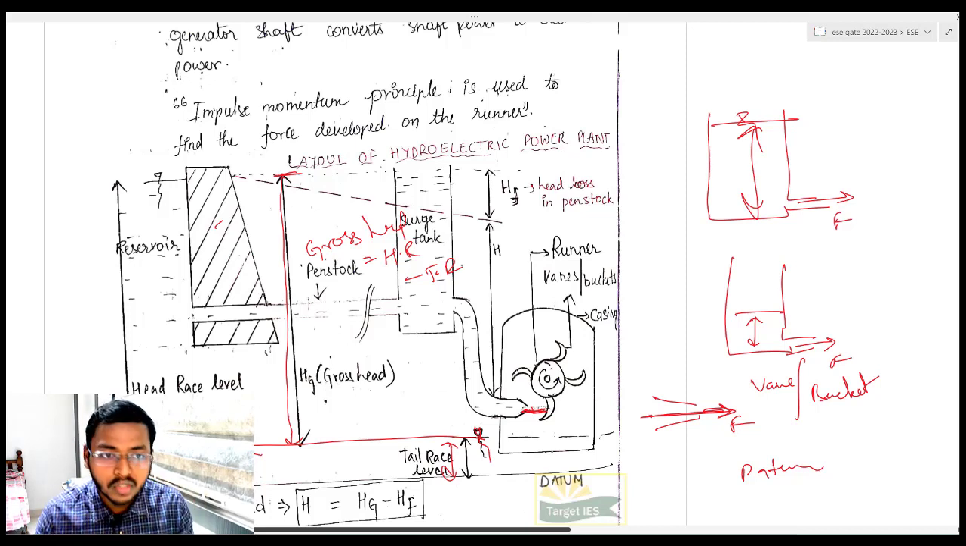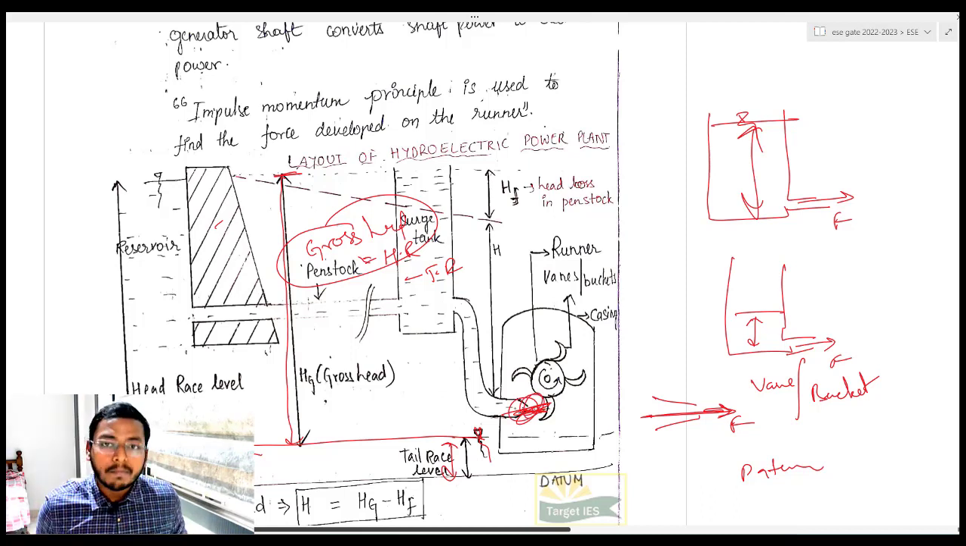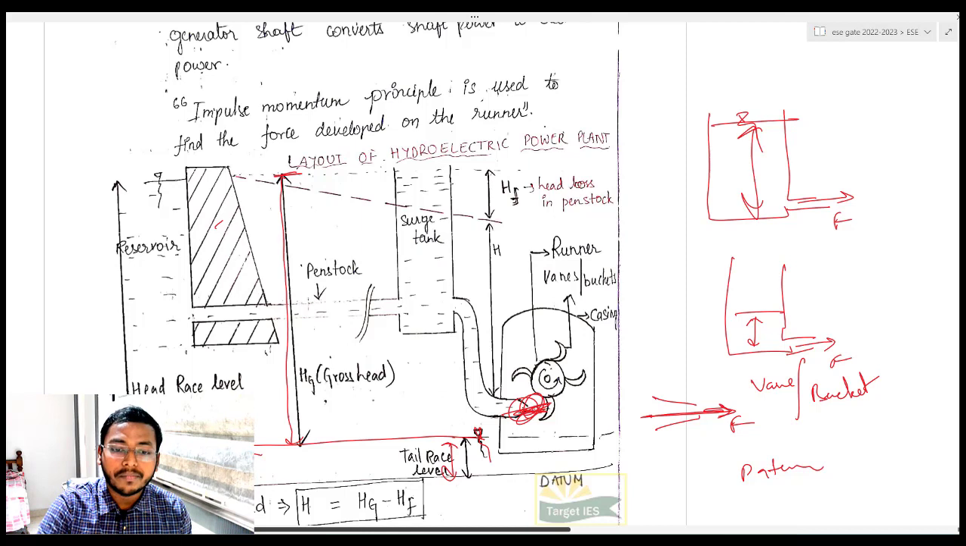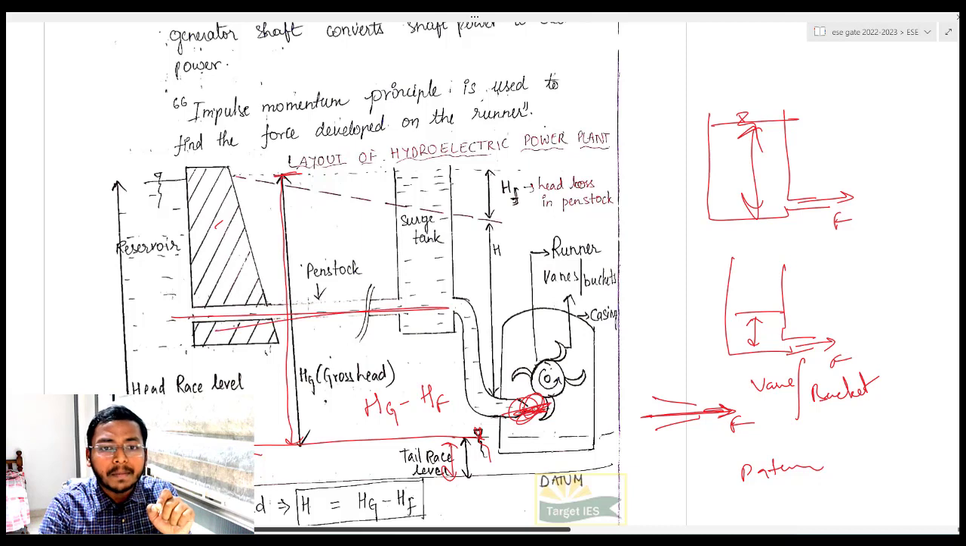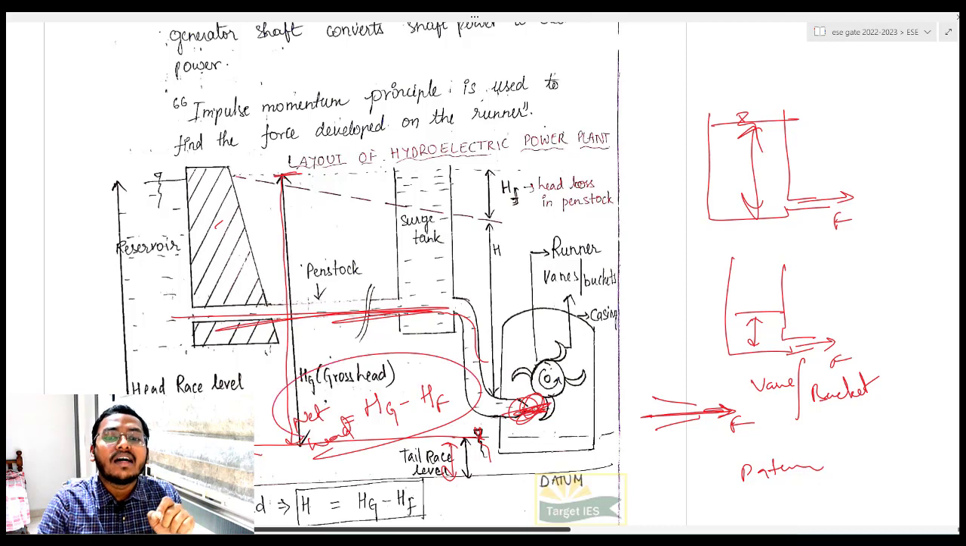Is it clear? What is gross head? It is the difference between head race level and tail race level. Now use your common sense: this entire head is not seen here. Why? Because we have a pipe. What is there in a pipe? Head loss. Agreed or not? In fluid mechanics, in the pipe chapter, we studied that there will be a head loss in a pipe, right? So obviously what you have to reduce is from this gross head. Let us say Hg is your gross head. If you remove the head loss in this pipe or penstock, then you get the net head, which is actually responsible for electric generation.